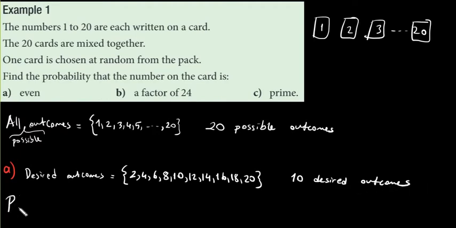So the probability of getting an even number is going to be the number of desired outcomes over the number of all possible outcomes. That's going to be 10 over 20, which is 1 over 2, which is 0.5. So our answer is between 1 and 0, as you see. Okay, so the probability must be between 1 and 0. So let's do B. A factor of 24. We are going to choose at random a card from these cards, and we want that to be a factor of 24.